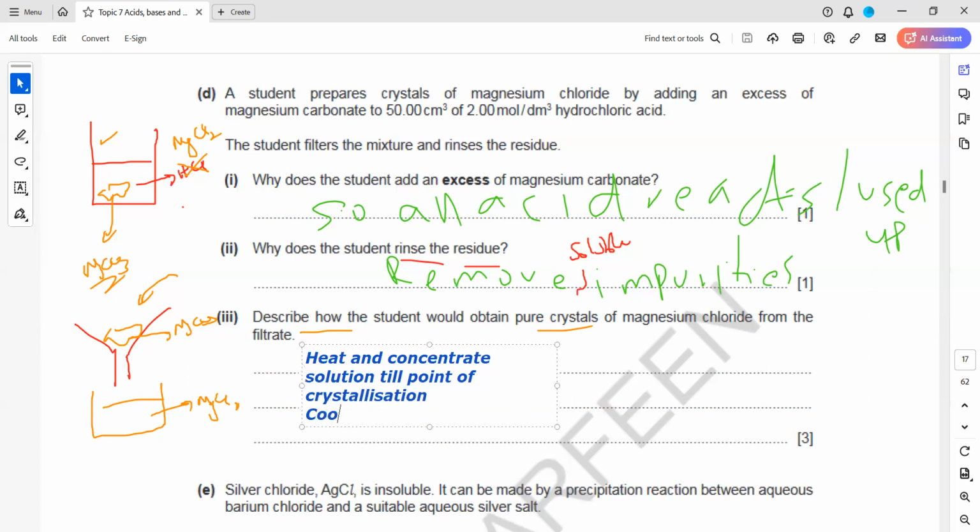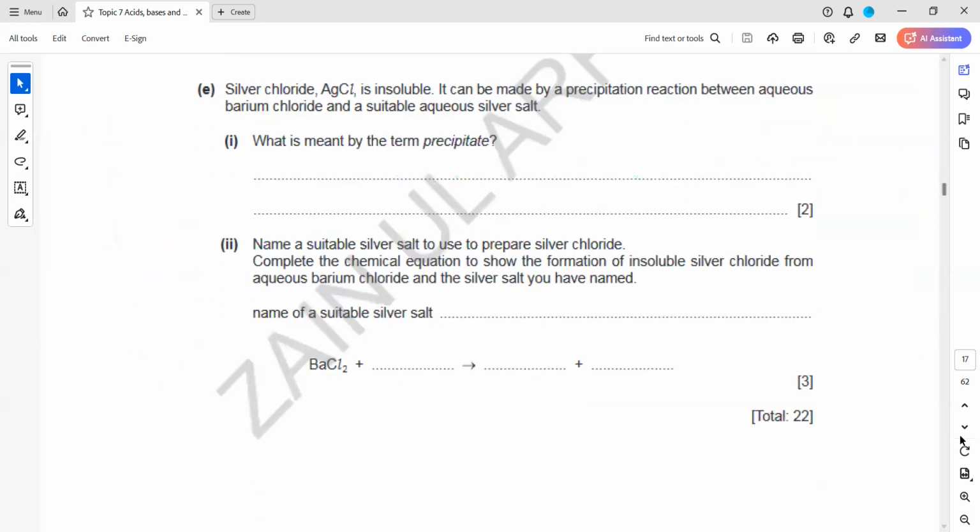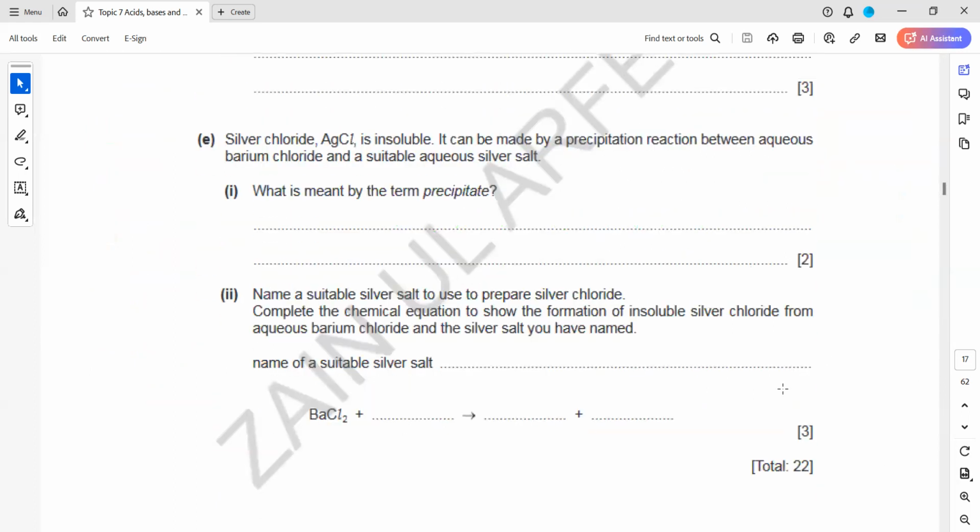Then we will cool the solution and then we will filter again. But this time we will not wash, because these are soluble crystals. So we filter and then dry with tissue paper. Soluble salts cannot be washed. If you wash the soluble salt, it will dissolve and you will not get the salt.